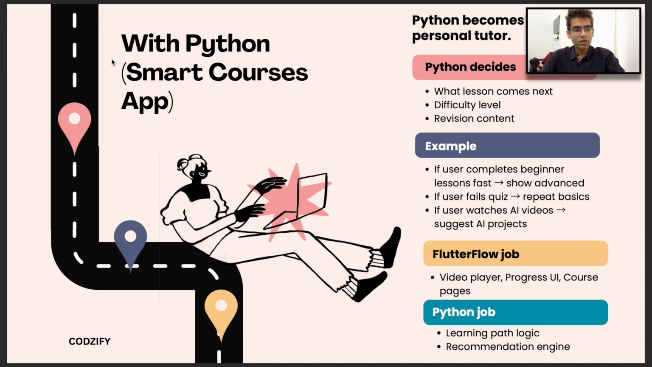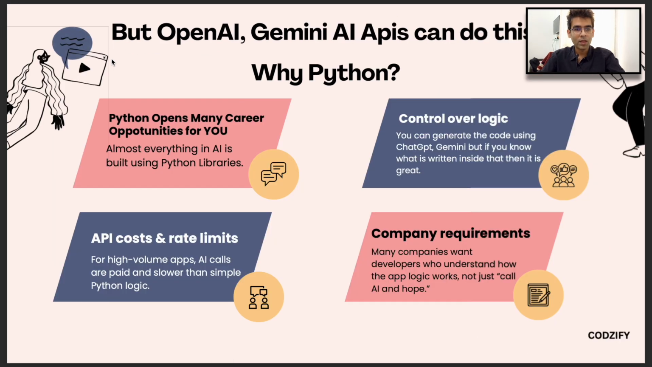Here FlutterFlow's job will be to create the UI, video player, progress UI and course pages, and the Python job will be learning path logic and the recommendation engine. But OpenAI and Gemini AI APIs can do this, so why Python? Because Python opens many other career opportunities for you, because everything which you see on the internet built on AI is mostly created using Python libraries. So Python is a vast domain, and it's more in demand.